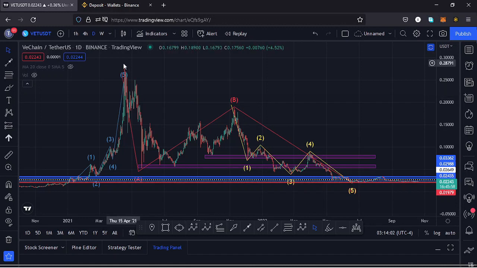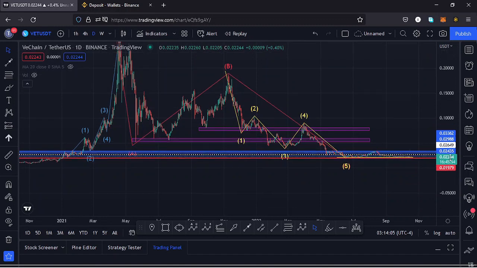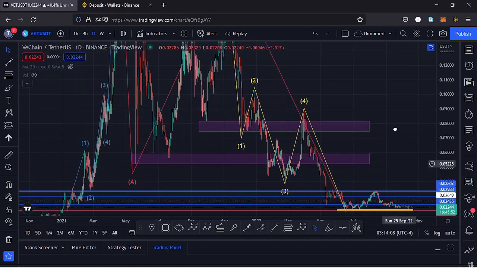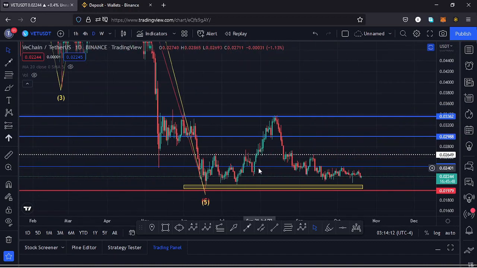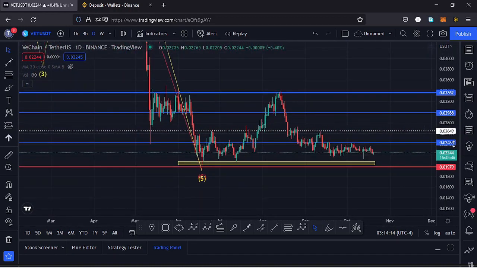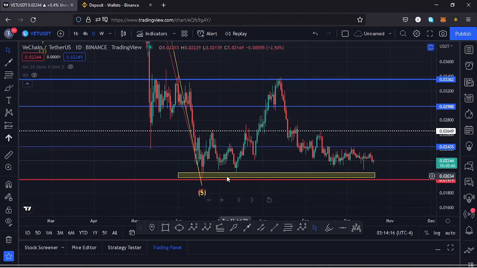Vechain from the all-time high has been seen in this massive ABC corrective movement, which has now taken us back to around the $0.02 mark. And starting my analysis here on the daily chart, after making our low down there at around the $0.02 mark, we saw a very nice bounce to the upper side, managed to break above key areas of resistances, but at the key area of resistance at around the $0.03362 mark we got rejected, and we are seeing a massive pullback to the lower side.